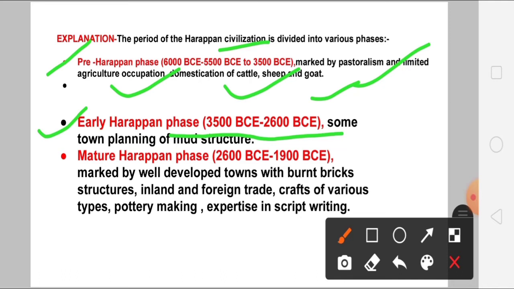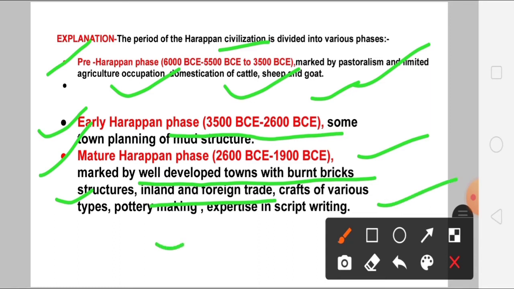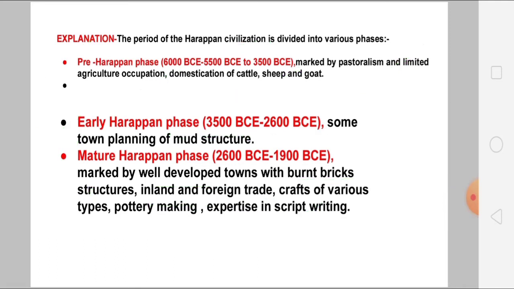But the most important here is the mature Harappan phase, and the Indus Valley civilization mostly started under this phase. The mature Harappan phase is from 2600 BCE to 1900 BCE. Very important. This period is marked by well-developed towns with burnt brick structures, inland and foreign trade, crafts of various types, pottery making expertise, and script writing. Along with the MCQs, you will find questions relating to the script and also the seals.